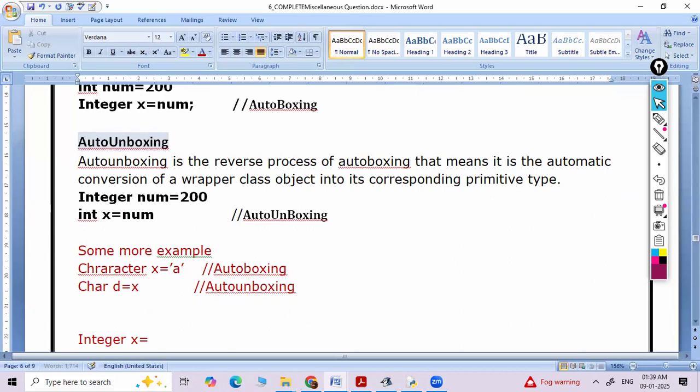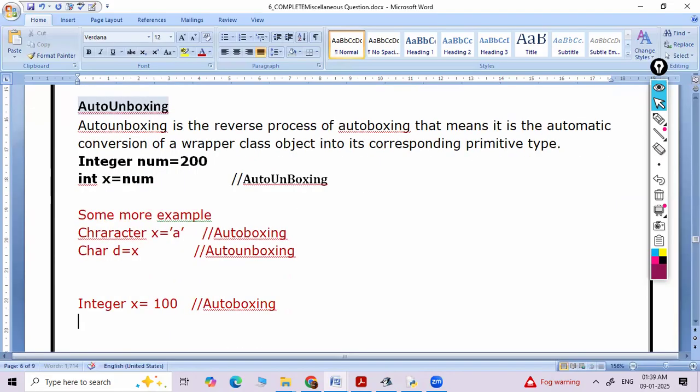One more example. Integer x is equal to 100. It is auto boxing. And int d is equal to x. It is auto unboxing. Hope you understand. Now the concept is very much clear, but this is my personal recommendation and suggestion: please watch the wrapper class video and then come back to this video.